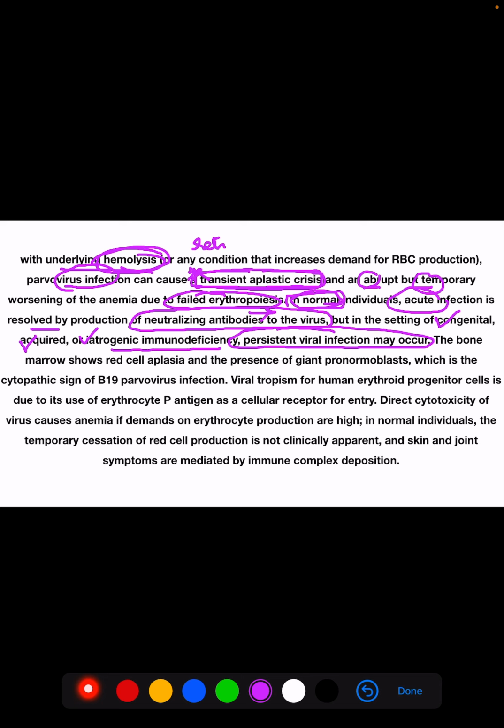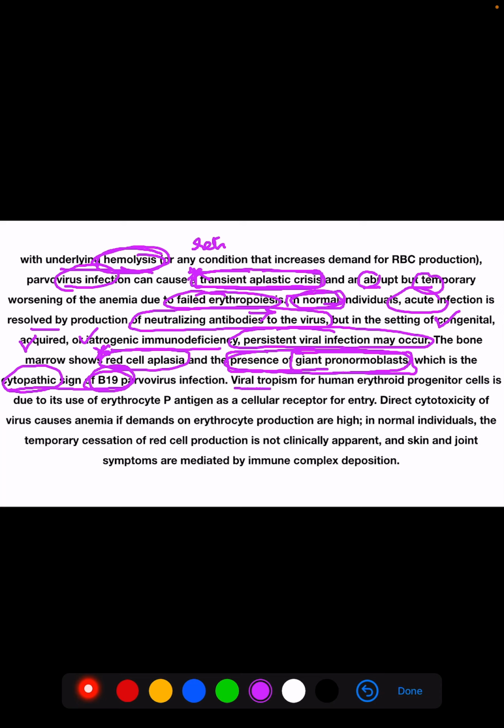The bone marrow will show red cell aplasia, and there is presence of giant pronormoblasts, which is the cytopathic sign of B19 parvovirus infection. So if we do a bone marrow examination, red cell aplasia will be there, and giant pronormoblasts will also be there.